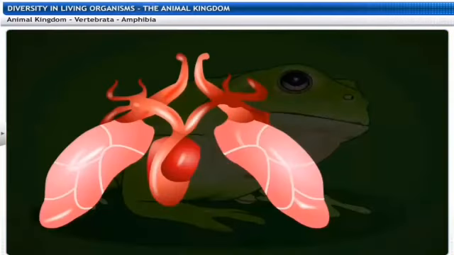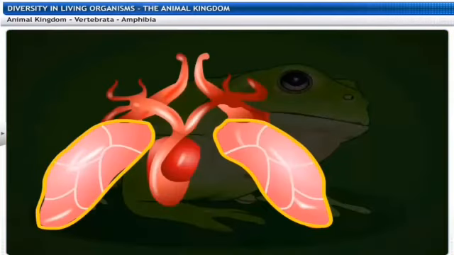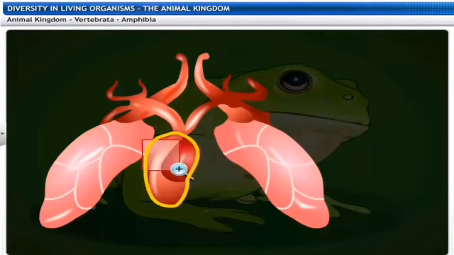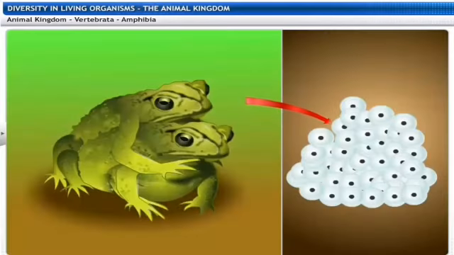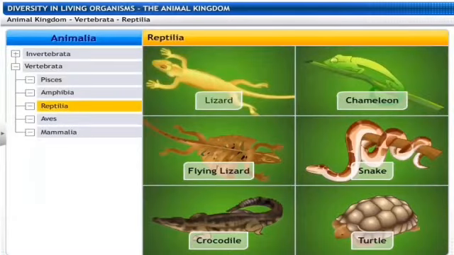They use their various respiratory system, that is the lungs, for the purpose of the respiration. They have a 3-chambered heart. They lay a lot of eggs inside the water. Furthermore, the next class is the class Reptilia.